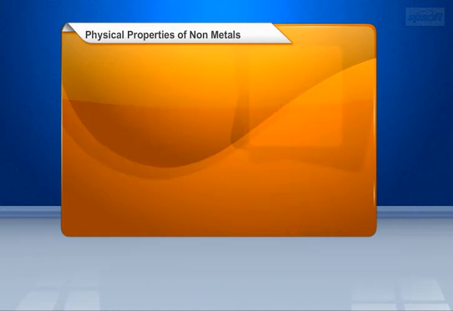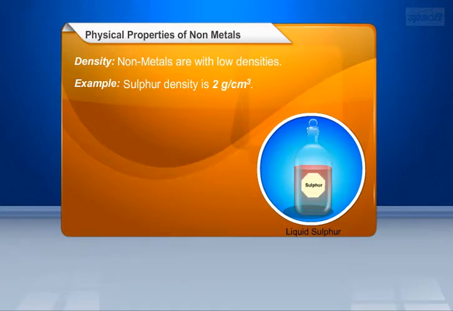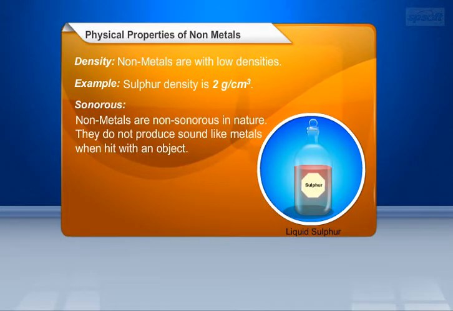Density. Nonmetals have low densities. Example, sulfur density is 2 grams per cubic centimeter. Sonorous. Nonmetals are non-sonorous in nature. They do not produce sound like metals when hit with an object.